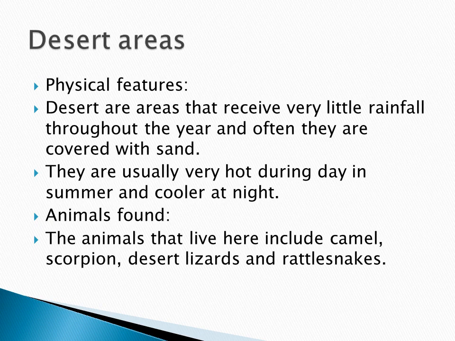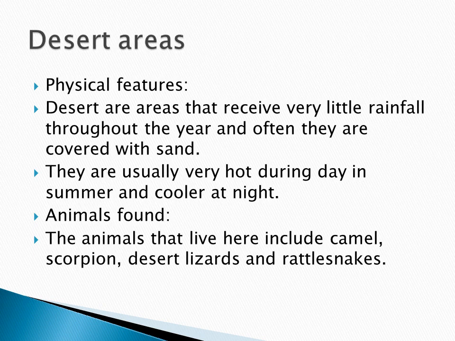During the day they will be very hot, and during the night it will be very cool. So what are the animals found here? The animals that live here are camel, scorpion, desert lizards and rattlesnakes.